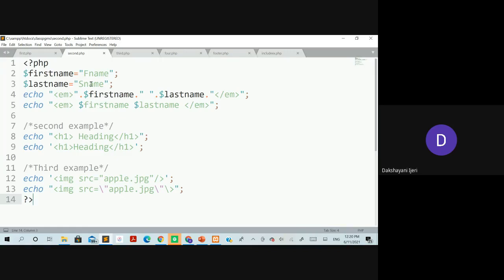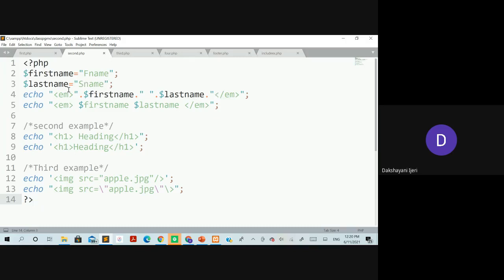This is not a very complicated program, and it is not going to give you a very different result, right? It is just to make you familiar with the different ways that you can use the concatenation operations. Within the first echo statement, you can see the first part is the HTML element that we want to get executed on these values here, right?